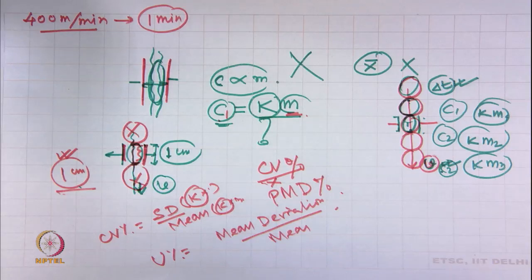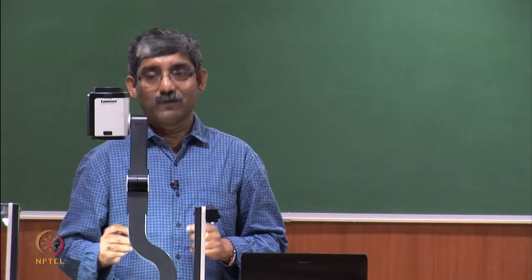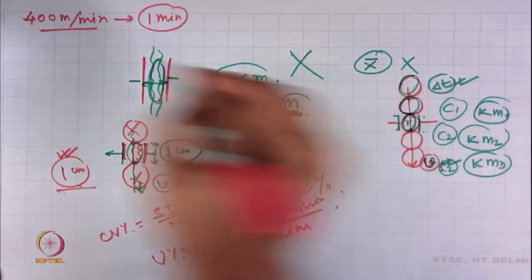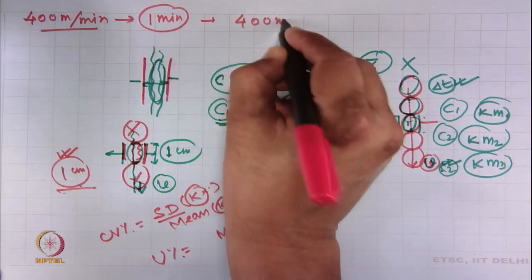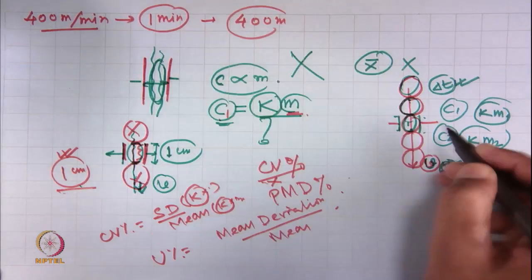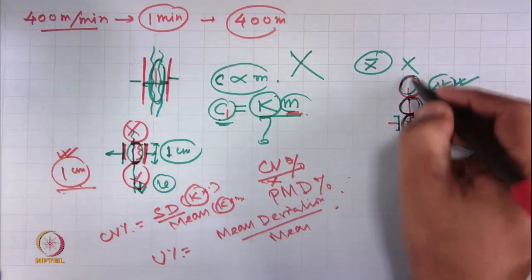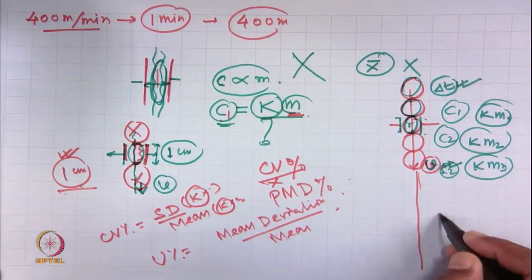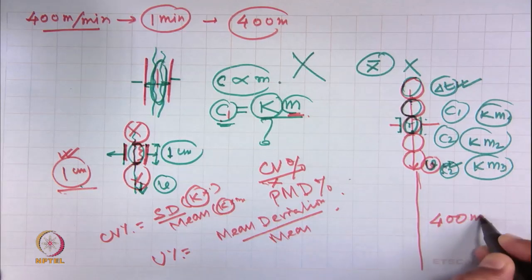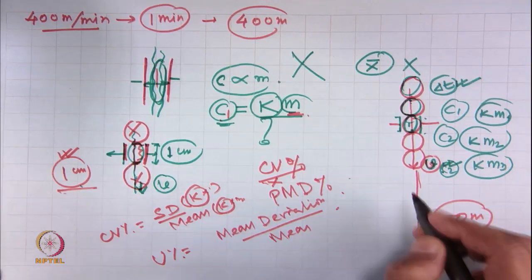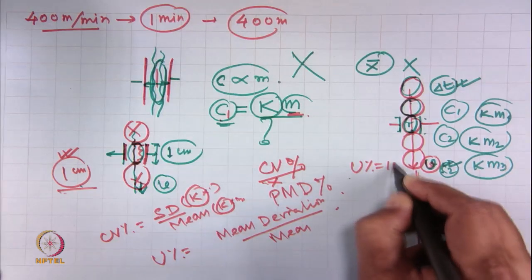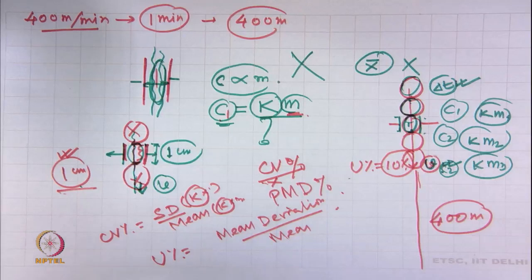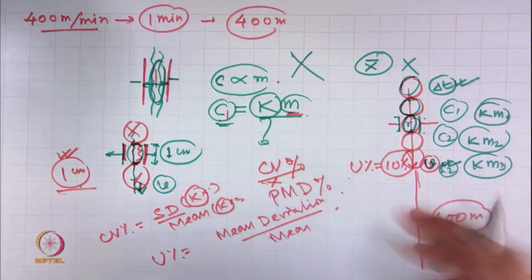Now, I will give you the yarn, and it is tested for 400 meter through this capacitance plate, through this capacitor. So, the total length of yarn is 400 meter, and I have got one value. For U percent I have got say 10%, this yarn has got U percent of 10.